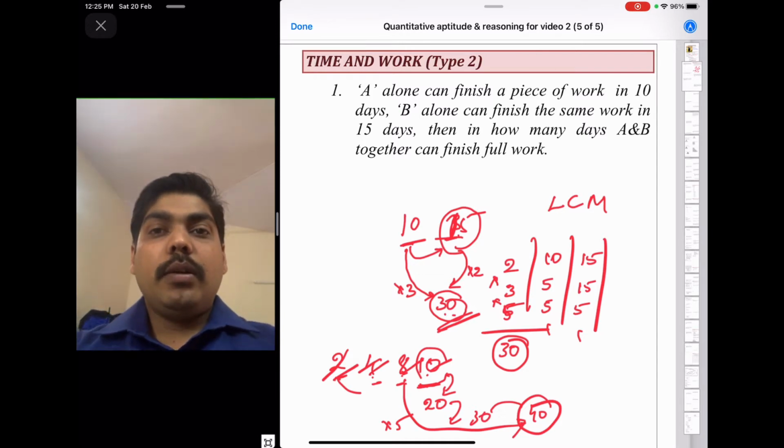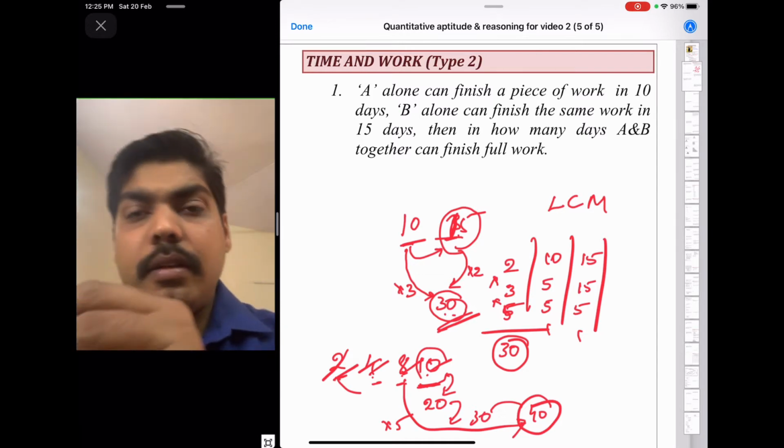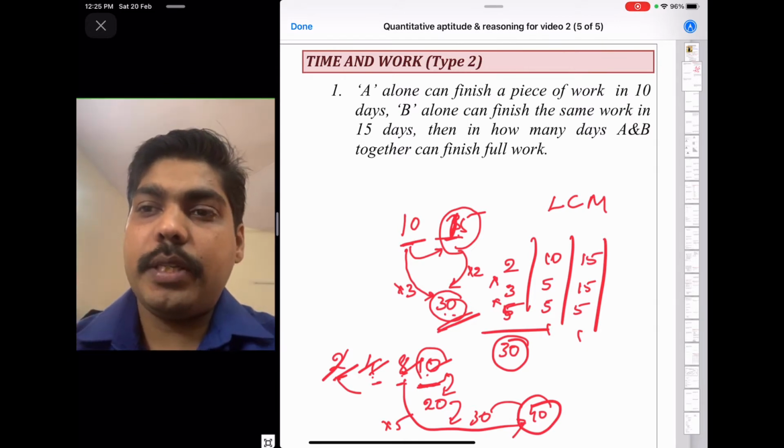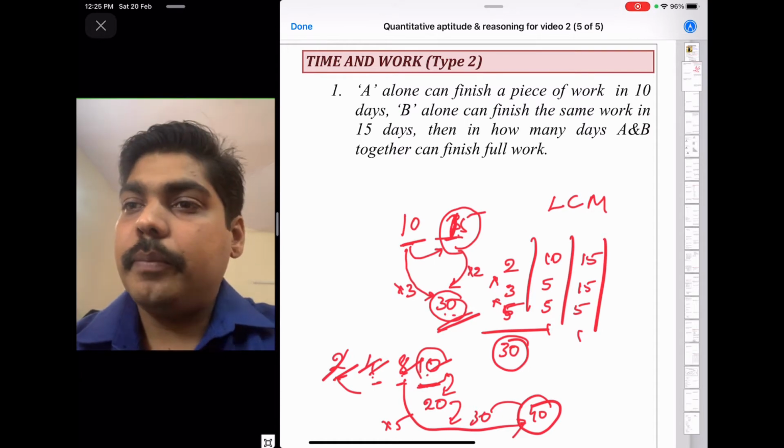So it looks a bit difficult. If you don't understand, just practice this method. It will be very much helpful in the examination. You can find the LCM very quickly.